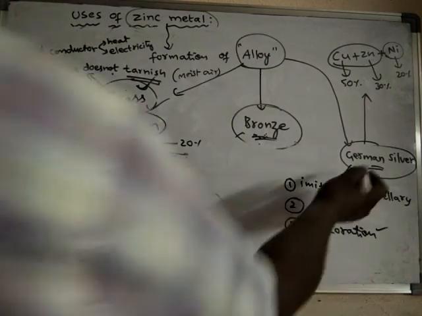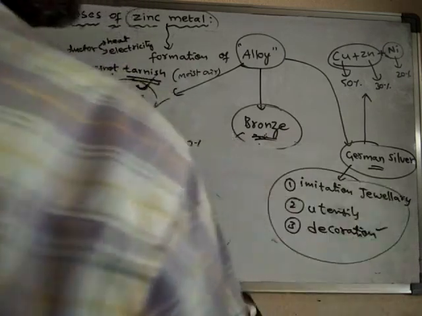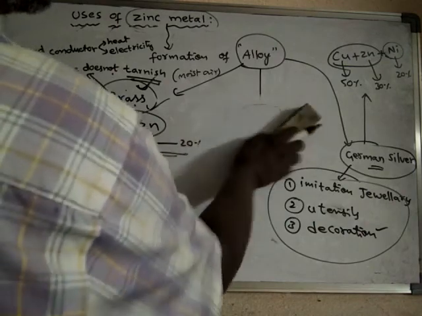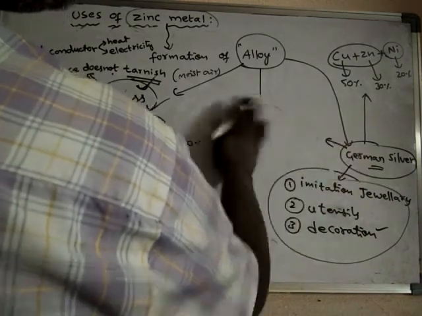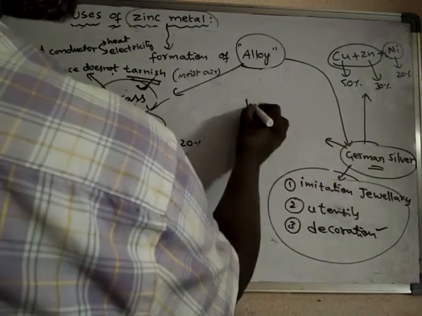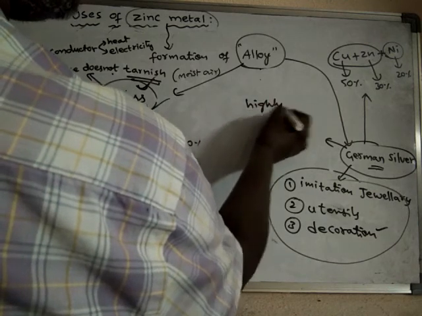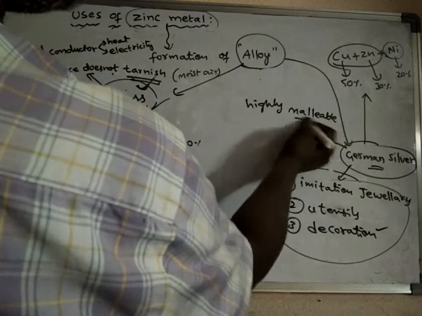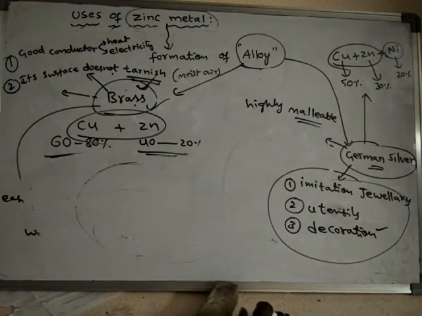Why can German silver be used in all these cases? Because it is highly malleable. Malleable means we can make thin sheets out of German silver.